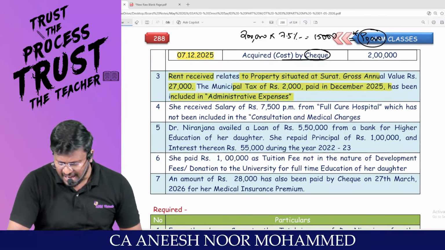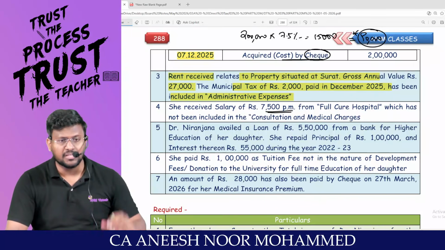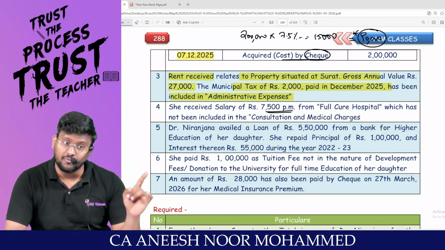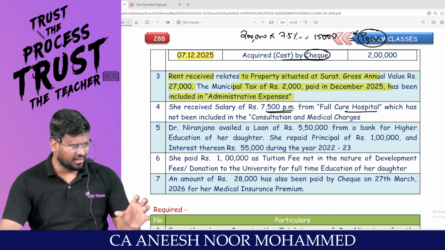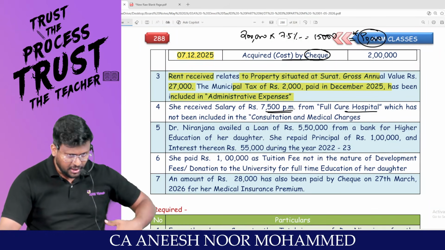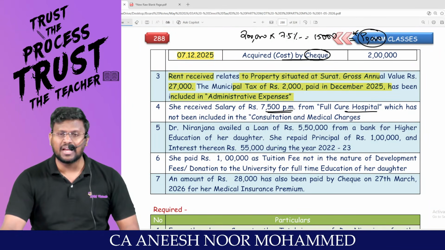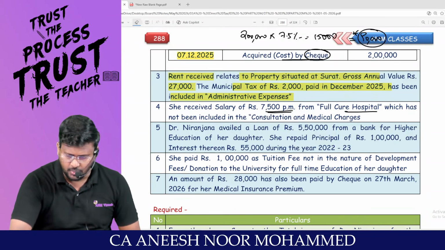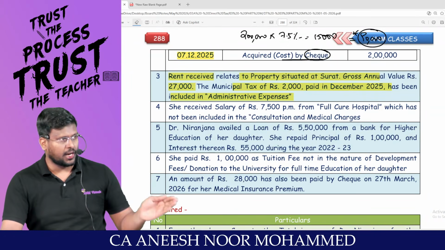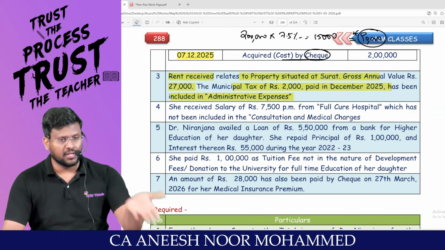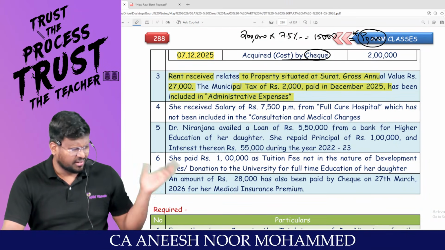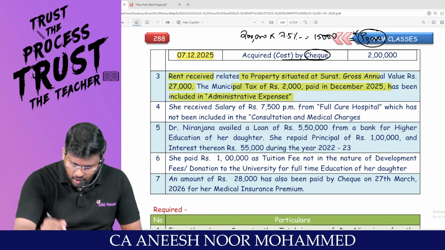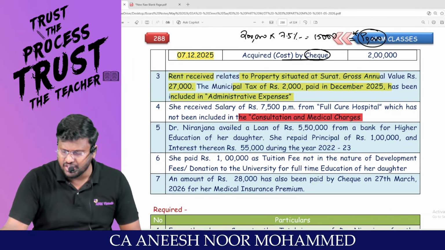She received a salary of 7,500 per month. Salary should be taxable under income from salary, from Full Cure Hospital. That means this doctor has her own clinic and she is also going and working with another clinic. For example, if a doctor is working in Apollo, he will be working in Apollo from 10 to 5. After evening, he will be having a private clinic. Sir, if anyone wants to come and see, they can. Which has not been included in the consultation and medical charges.